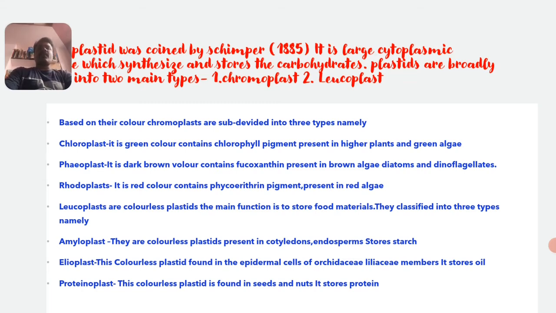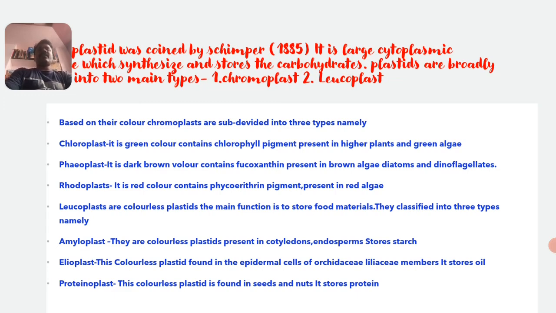So the first one, chloroplast, is green in color, contains chlorophyll pigment, and is present mainly in higher plants and also green algae. All the green parts of the plant and some of the green algae consist of a kind of plastid called a chloroplast. It is green in color. And the second one is phaeoplast. It is dark brown in color, contains fucoxanthin, and is present in brown algae, mainly diatoms and dinoflagellates.